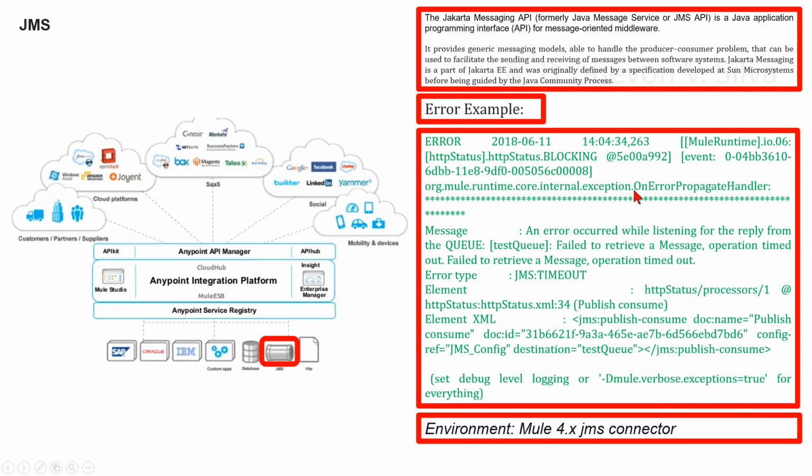As an error example, we can consider this one: org.mule.runtime.core.internal.exception.OnErrorPropagateHandler message. An error occurred while listening for the reply from the queue. Test queue failed to retrieve a message, operation timeout, and error type JMS:TIMEOUT. This is the element here, and other information is here, and so on.